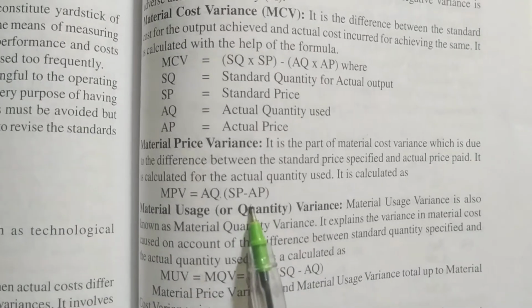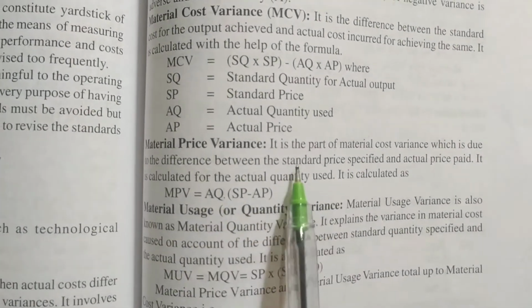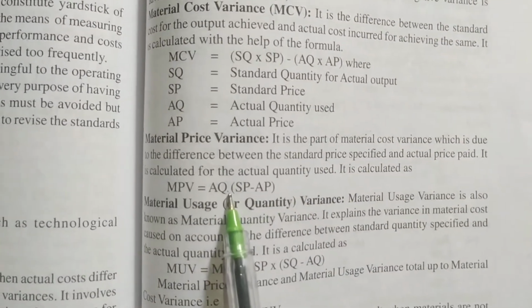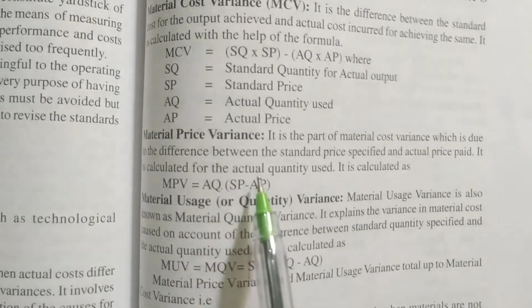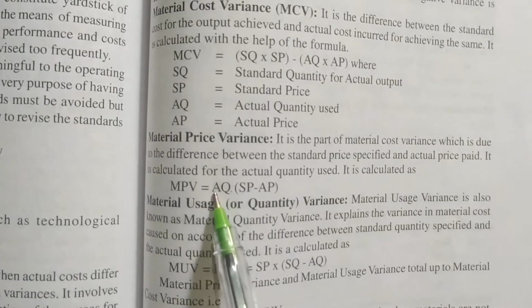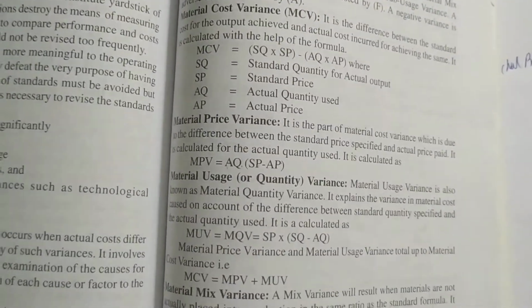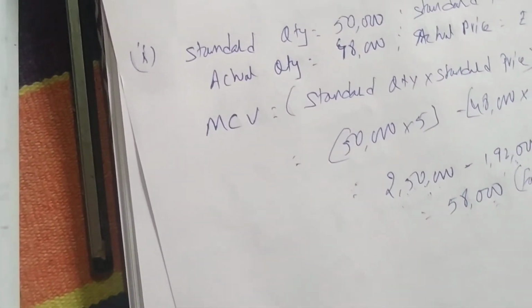Okay, price variance means what? What is the meaning of price variance? We have to take only the difference between standard price and actual price, and multiply it with actual quantity. Price variance means difference of price only. And with what do we have to multiply? Actual quantity. So the formula of material price variance is easy.